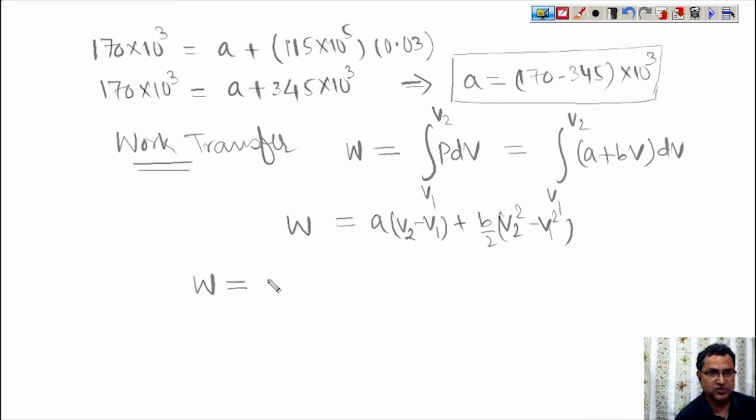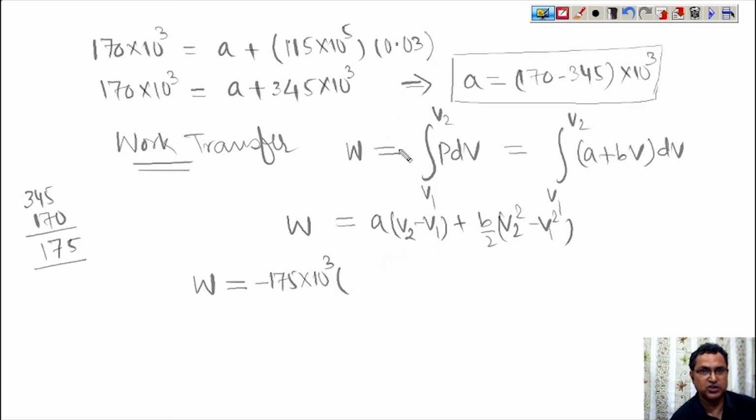So W is equal to A, that is minus 175 into 10 raised to the power 3, into V2 minus V1.